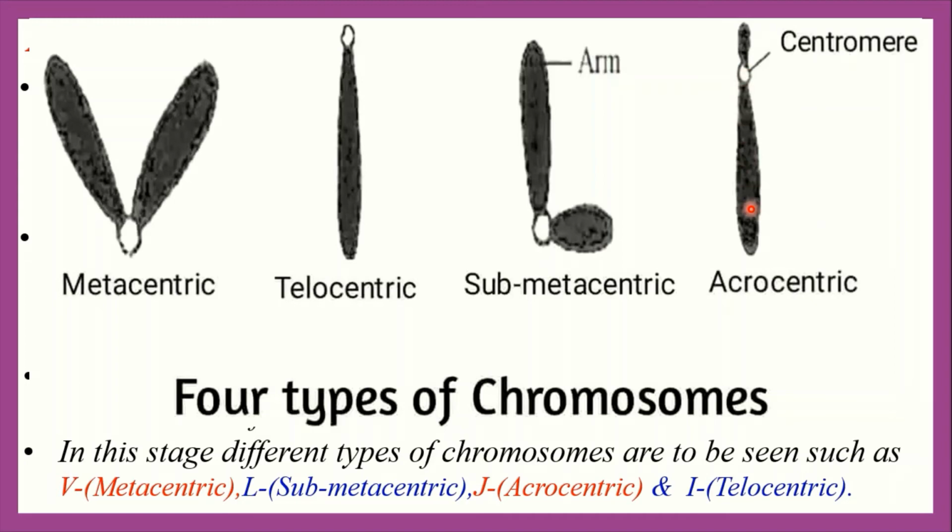So we can say that depending upon the location of centromere, chromosome takes different shapes, like English alphabet letters V, L, J, and I. V-shaped chromosome is called metacentric chromosome. I-shaped chromosome is called telocentric chromosome. Submetacentric chromosome, that means L-shaped chromosome, and J-shaped chromosome is called acrocentric chromosome.